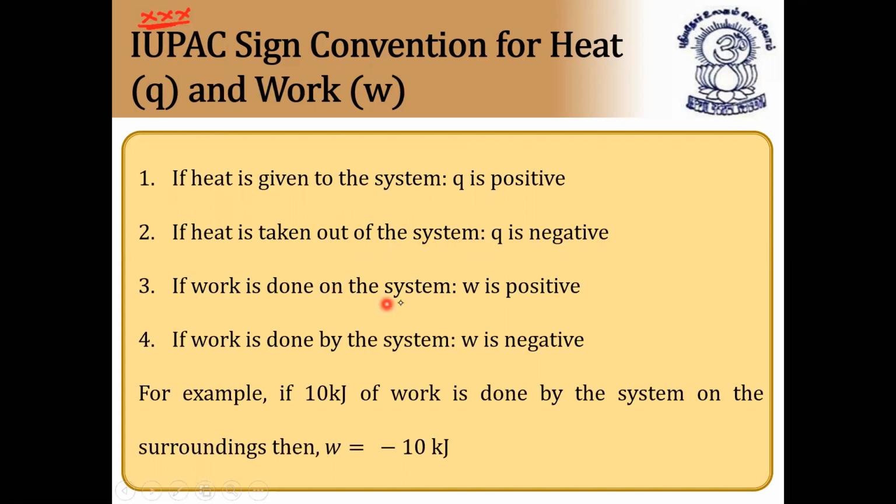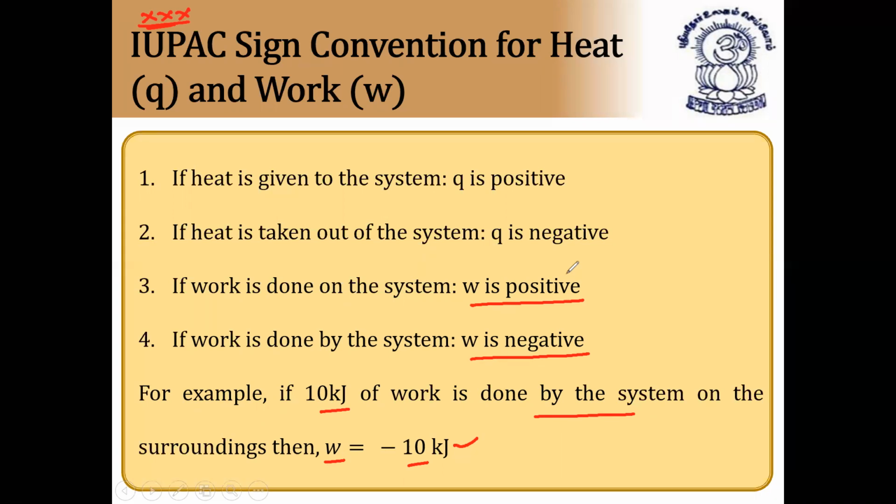If work is done on the system, here in physics it is different, but in chemistry, W is positive, work done is positive. If work is done by the system, W is negative. For example, if 10 kilojoules of work is done by the system on the surroundings, then work done is equal to minus 10, because work done by the system is taken as negative. I hope it is clear. So work done on the system is positive and work done by the system is negative.